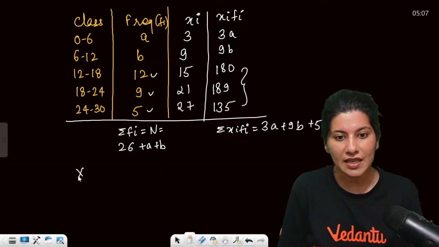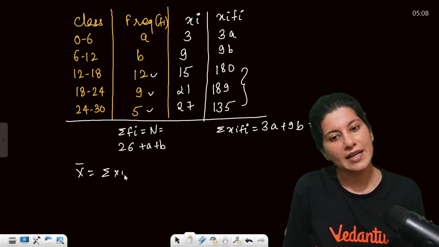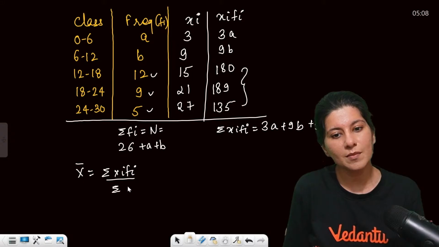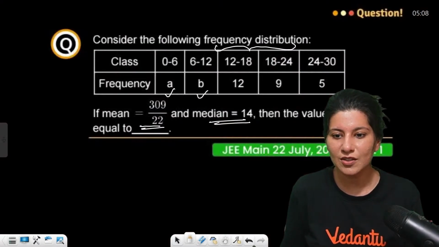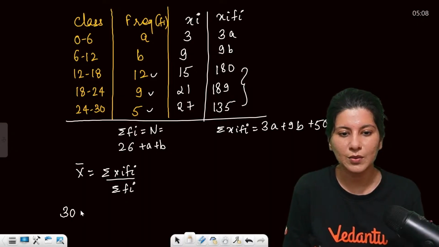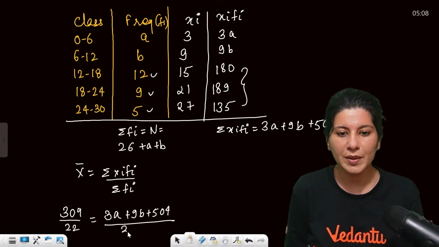Now the mean they are giving is sigma xi fi upon sigma fi. Correct? This is the mean. So x bar, that is mean, is 309 by 22. Let us plug in the value: 309 upon 22 is equal to (3a plus 9b plus 504) upon (26 plus a plus b).